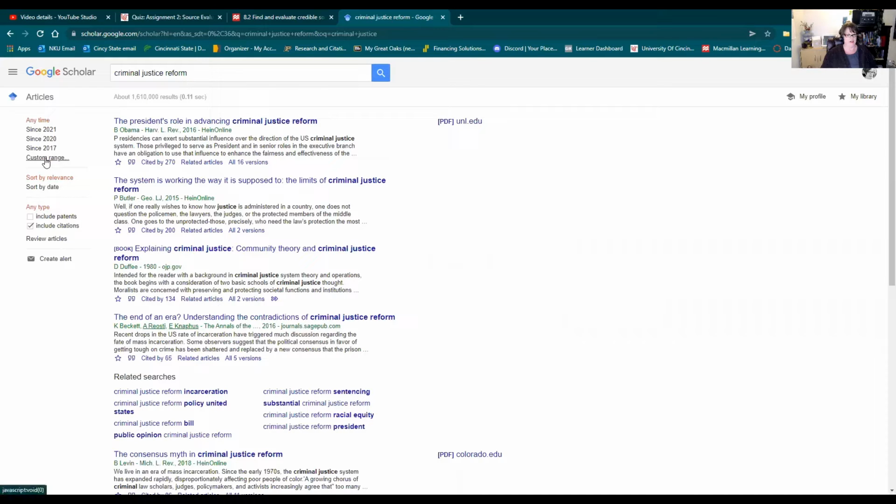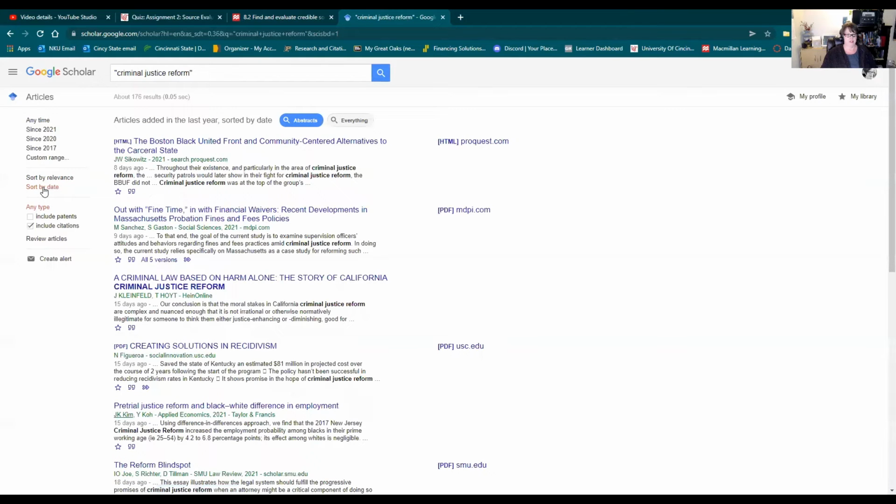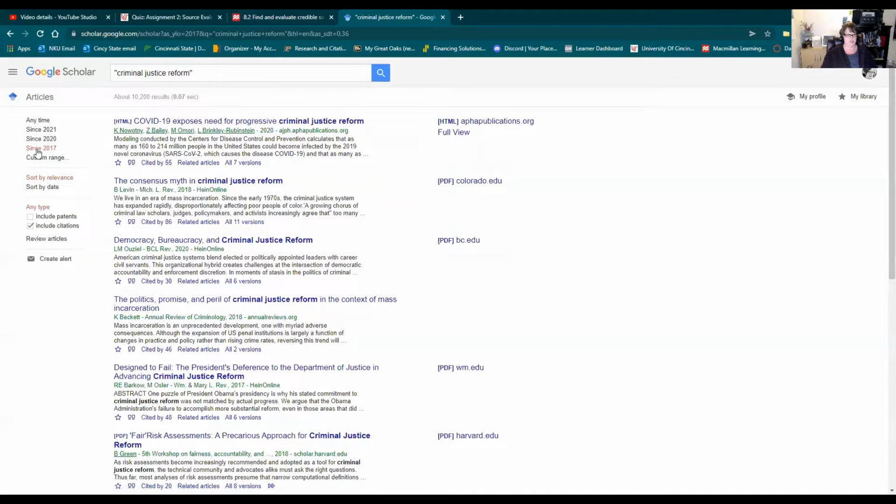And I can even sort by date so that the most recent is up front. I can make a custom range, or I can choose articles that have been written since 2017. Here's one that looks really interesting: COVID-19 exposes the need for progressive criminal justice reform.